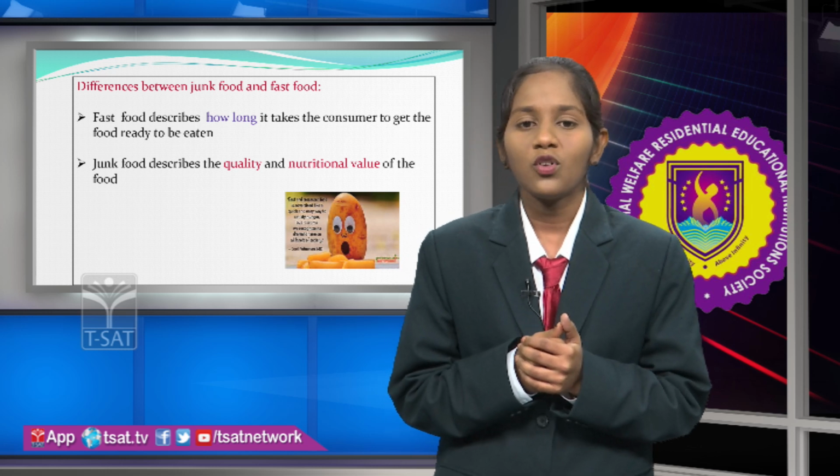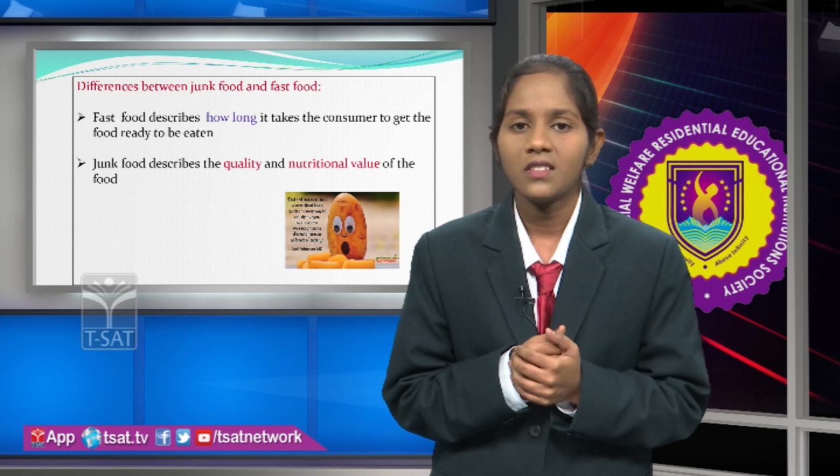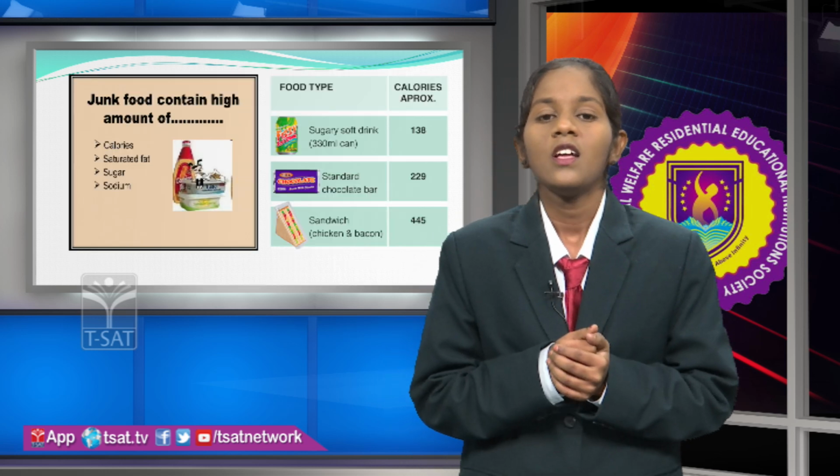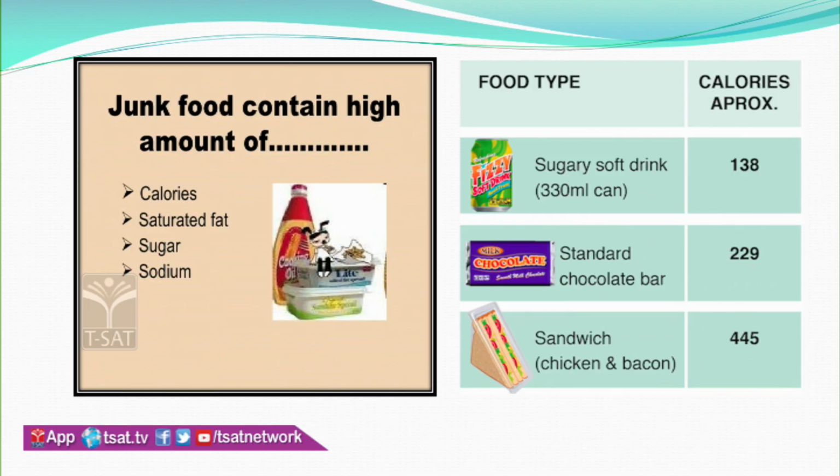Let us come to know what junk food contains. Let us see the next slide. Here, junk food contains high amounts of calories, saturated fats, sugars and sodium. These are present in different amounts in junk food. If you observe the next picture, it shows different types of junk food and their caloric values.